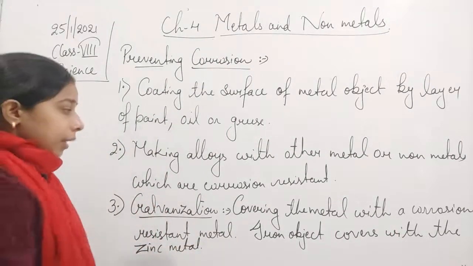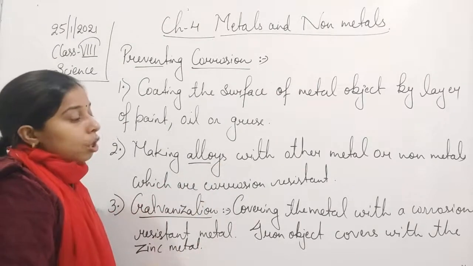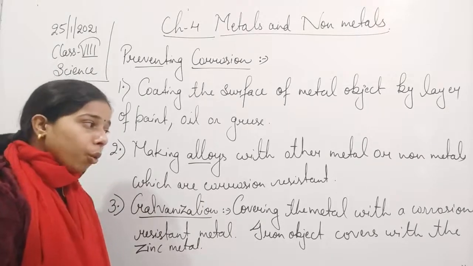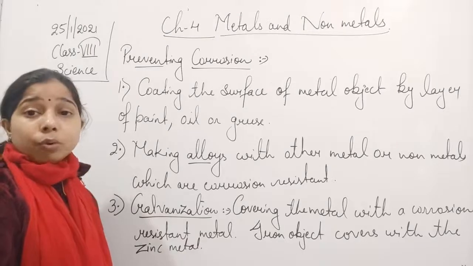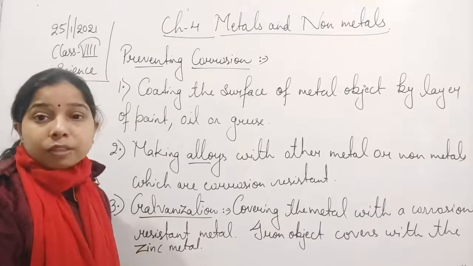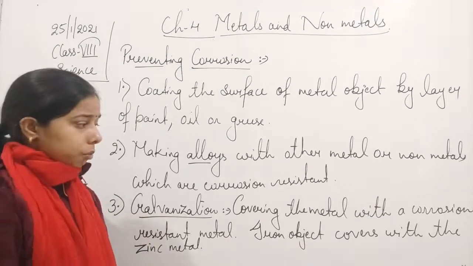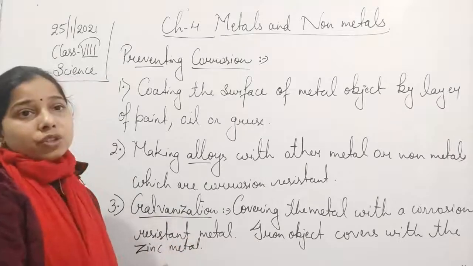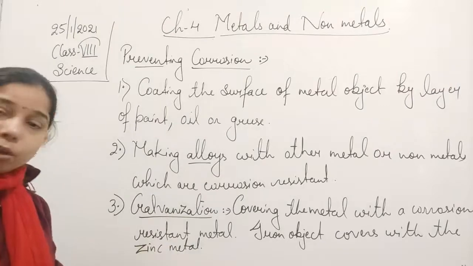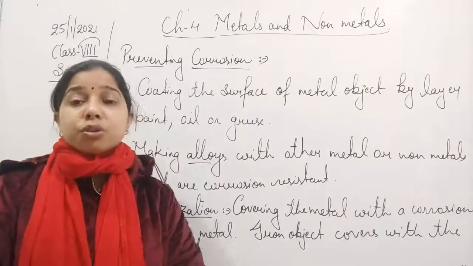In case of alloys, we mix two metals with each other to prevent corrosion, and alloys not only make the metal more corrosion resistant but also provide strength to it. It will make the metal stronger and more resistant to other things also. But when we talk about galvanization, the purpose is to prevent corrosion only. So here we cover the metal with a corrosion resistant metal.